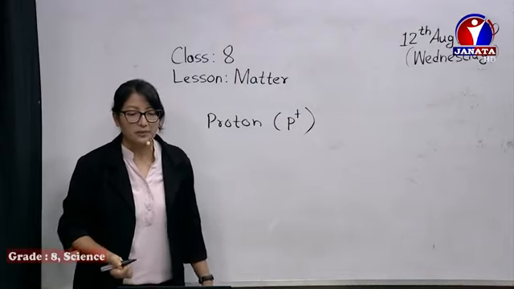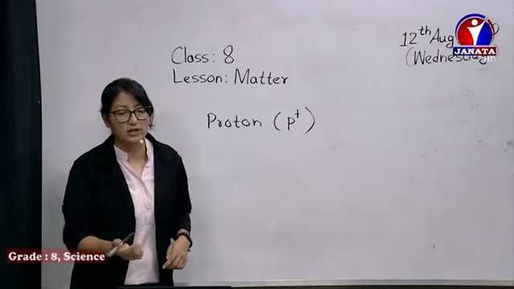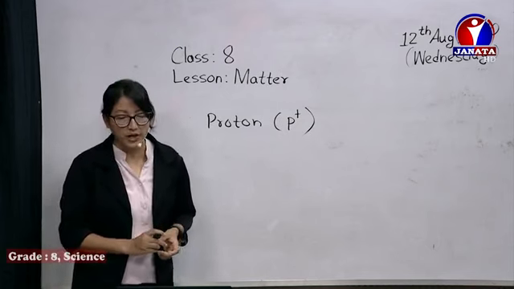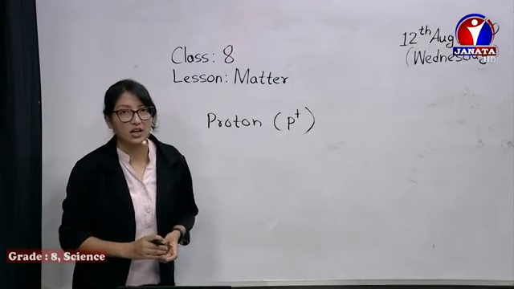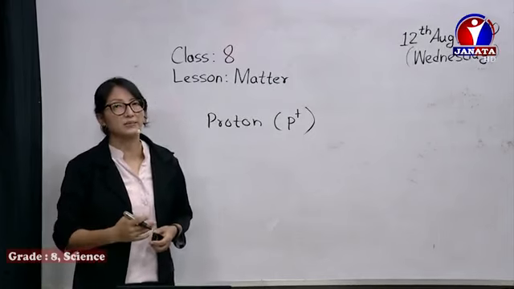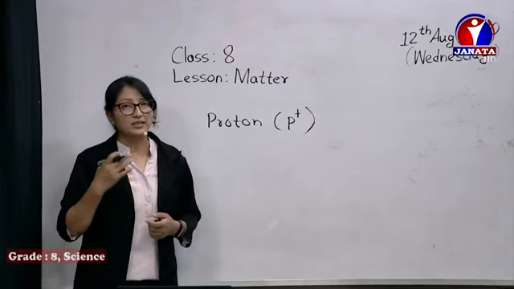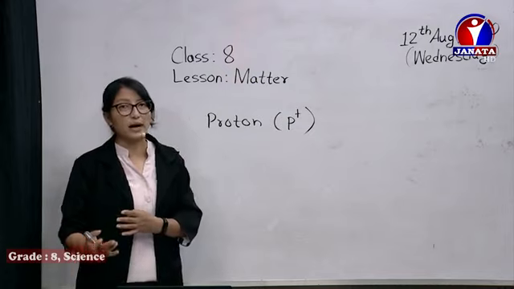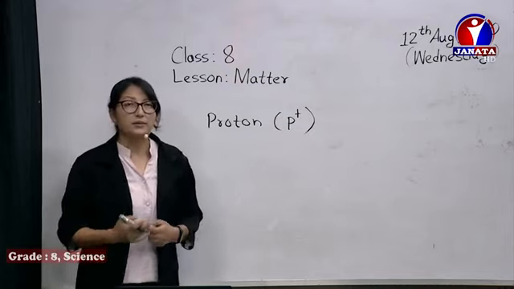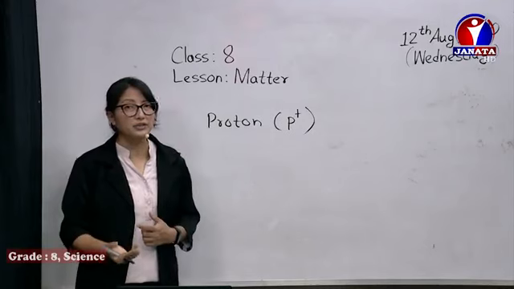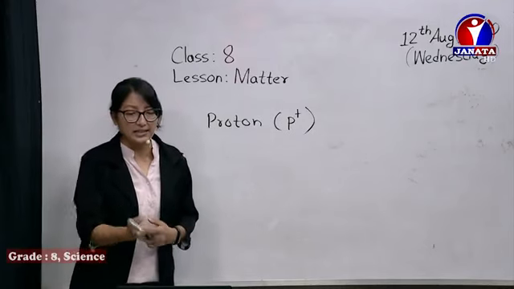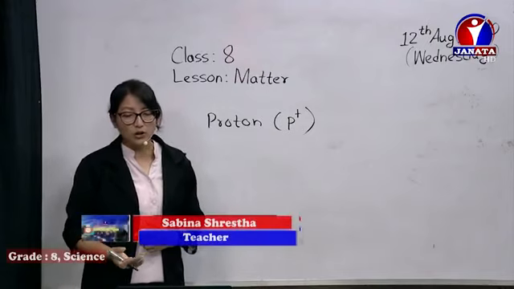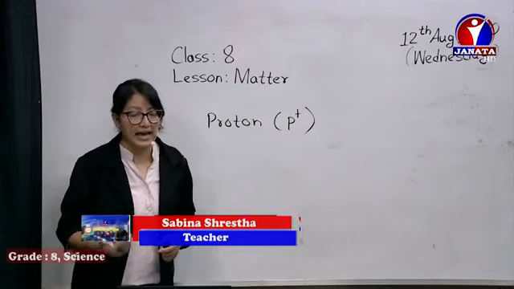And next, the mass of a proton is equal to 1 atomic mass unit, or 1 AMU. It is equal to the mass of one hydrogen atom. A hydrogen atom has 1 proton and 0 neutrons. Here we'll learn again about atomic mass. The mass of a proton is equal to 1 AMU, and it is equal to the mass of one hydrogen atom.